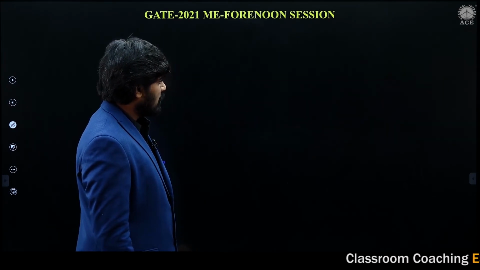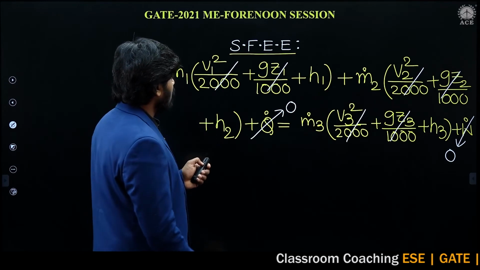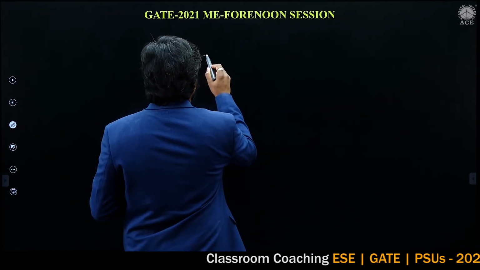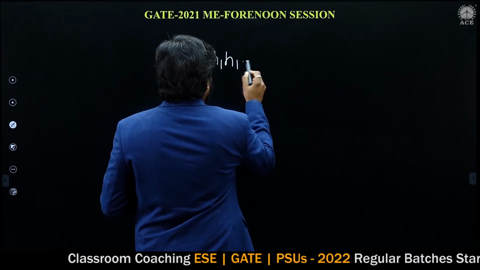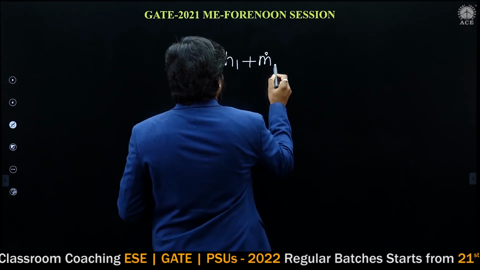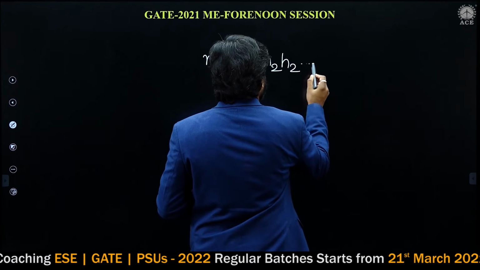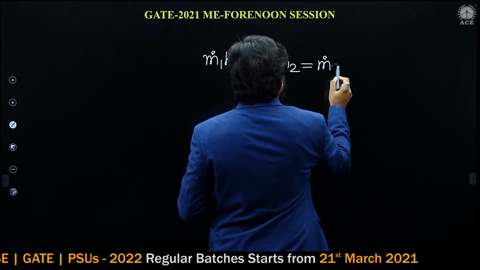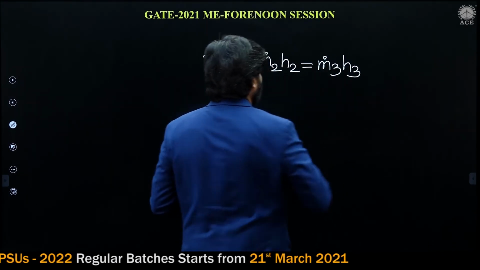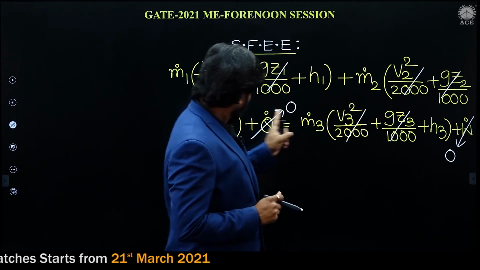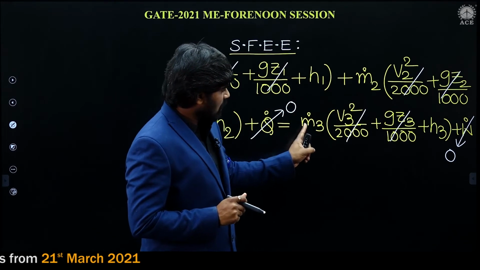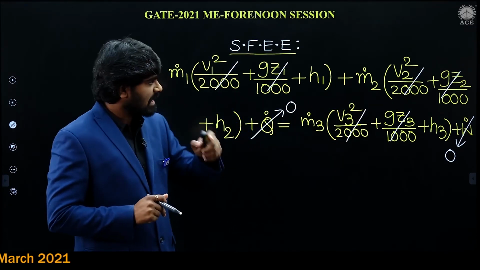So with W as 0, the equation is m dot 1 H1 plus m dot 2 H2 is equal to m dot 3 H3. That's all. This is the equation right now.